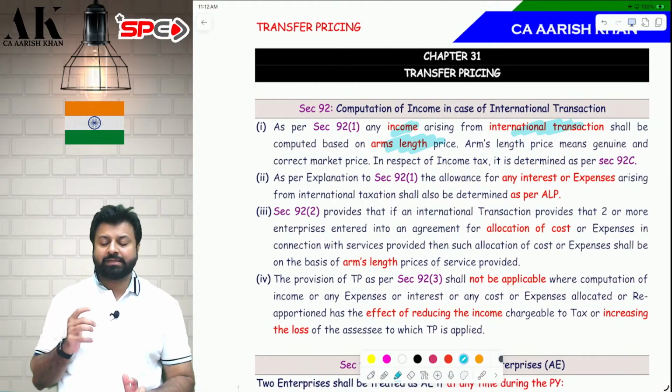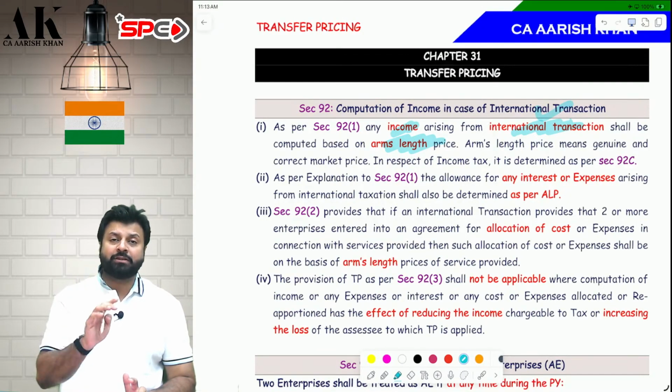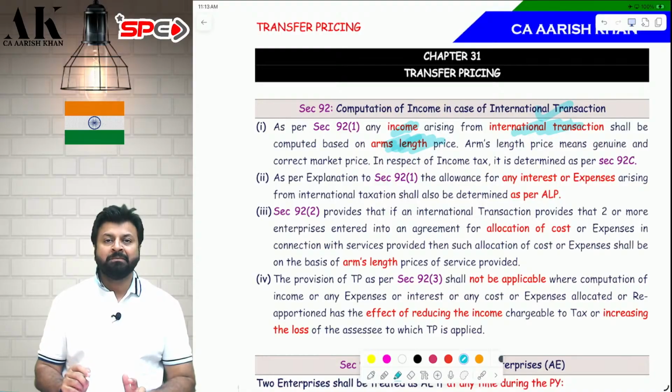So any income which is arising from an international transaction. What do you mean by international transaction? The definition of international transaction is given under 92B. There we will see what is the meaning of international transaction. So any income arising from an international transaction shall be computed as per arm's length price. What do you mean by arm's length price? In simple words, arm's length price means genuine price, but the technical definition of arm's length price is given under 92C. We will see that in 92C in a while.